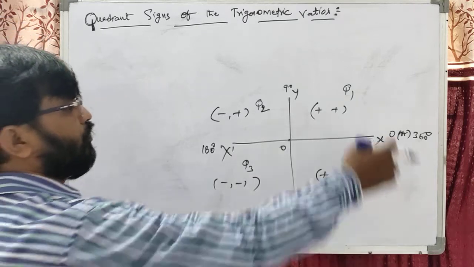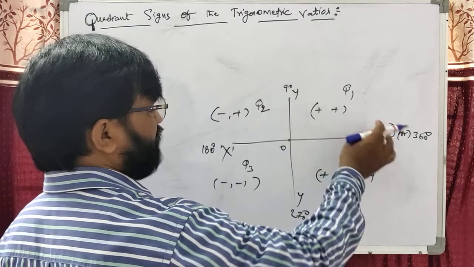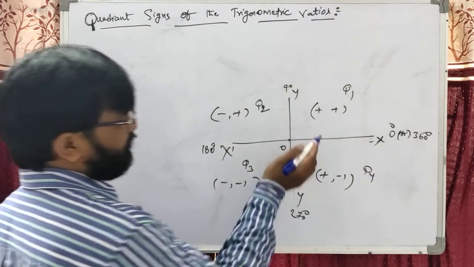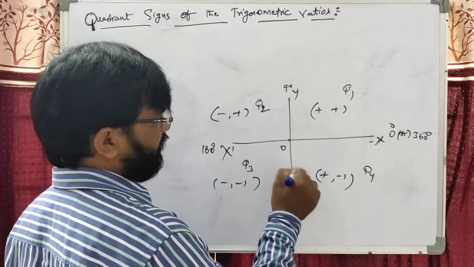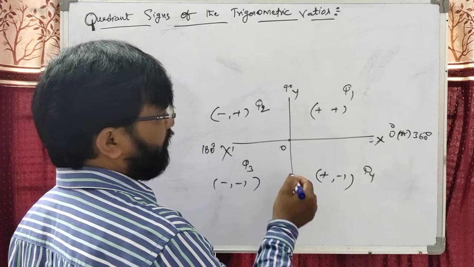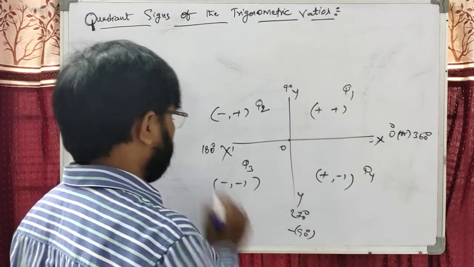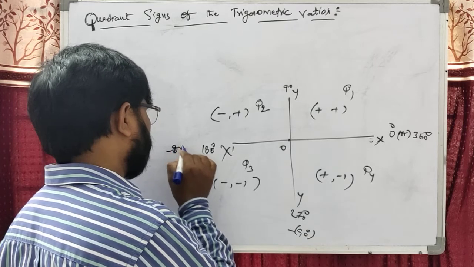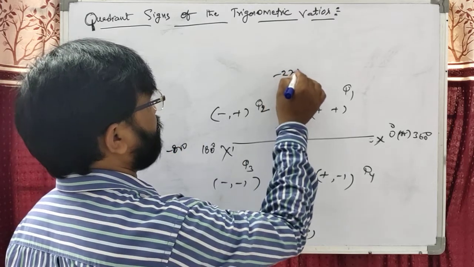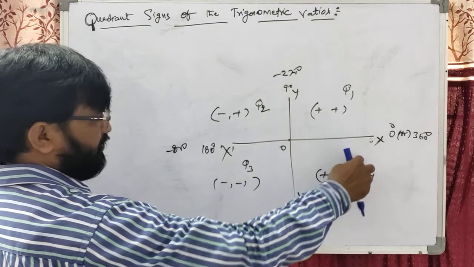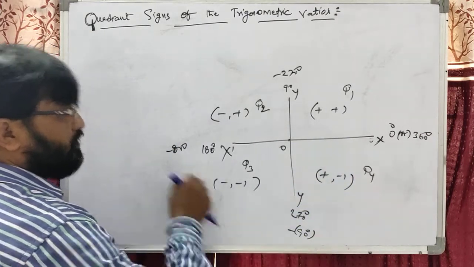Dear students, the angles which lie between 0 to 90, that is Q1. Suppose this is the anti-clockwise sense. Suppose clockwise, students, we can take this as minus 90, this is minus 180, this is minus 270. This is the clockwise sense: 0, -10, -20 up to -90.